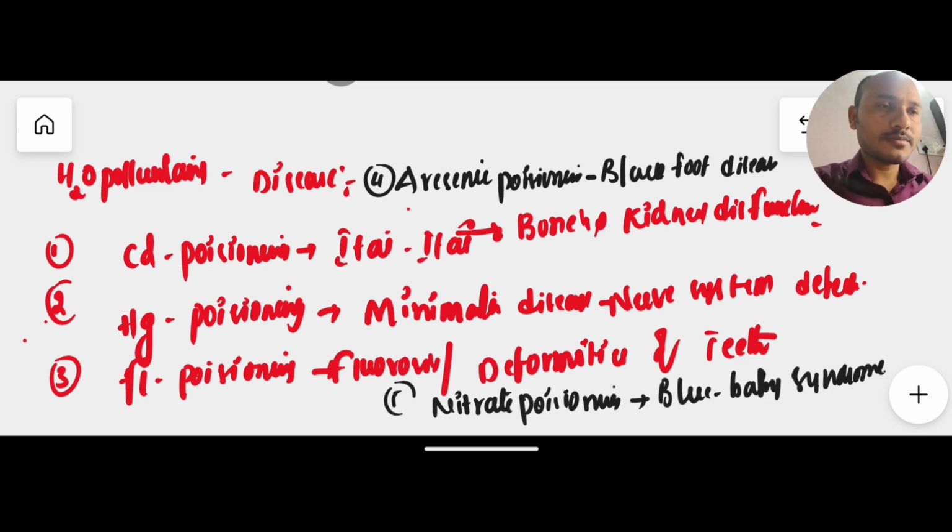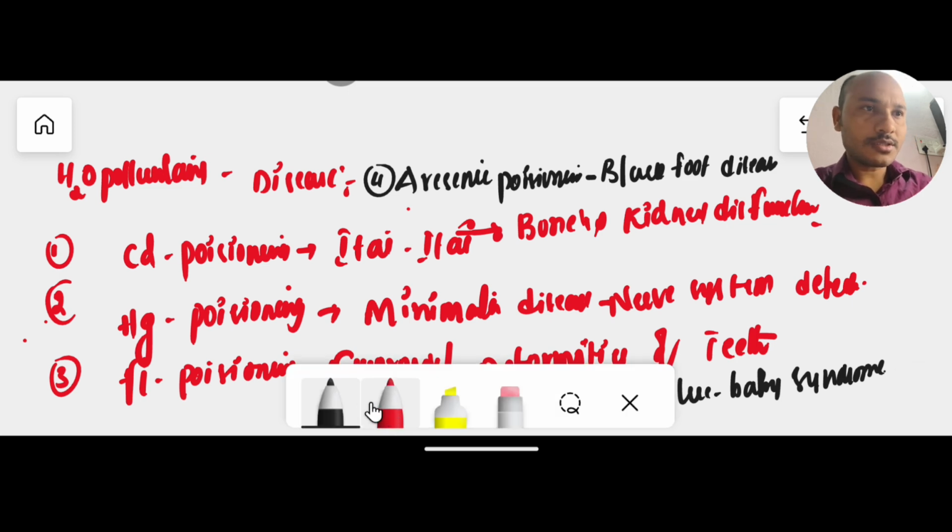So this is all about biomagnification and bioaccumulation. There are two important terms. Sometimes students get confused, like eutrophication and biomagnification. Both are completely different from each other. How? Eutrophication versus biomagnification.